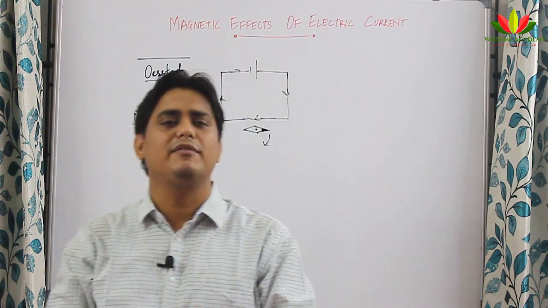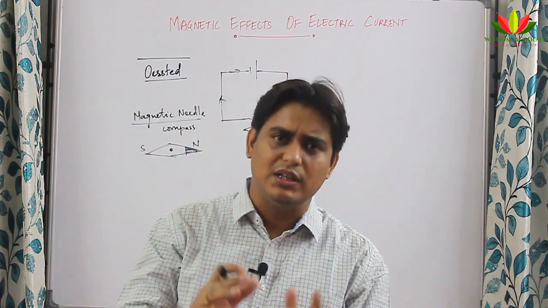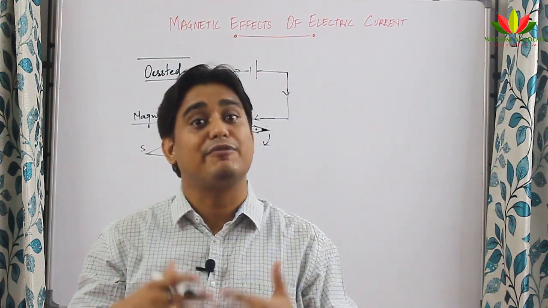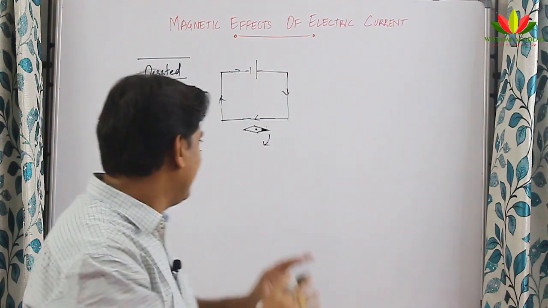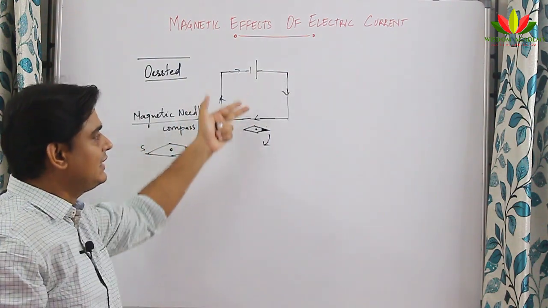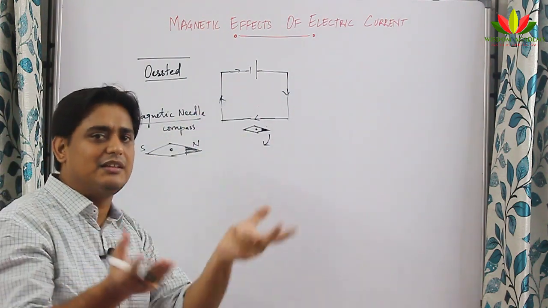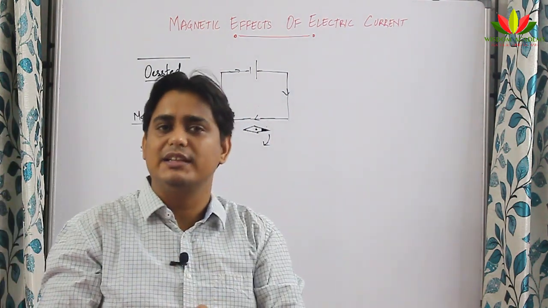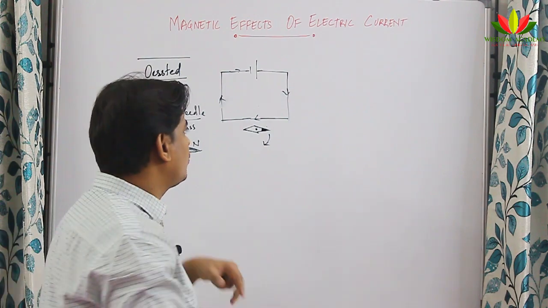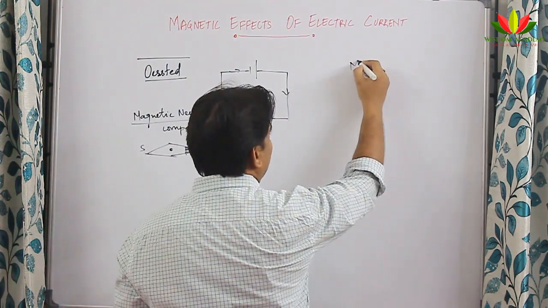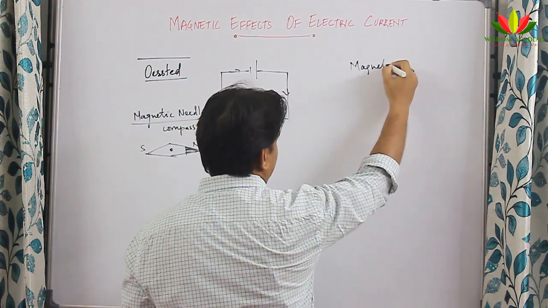So what is a magnetic field? It is the area around a magnetic material where its effect can be felt, right? So it will have some field around it. I will not say that it will have too far a field, but around this conductor there will be some region where the magnetic field is produced. To quantify the magnetic field, we have something called magnetic lines of forces.